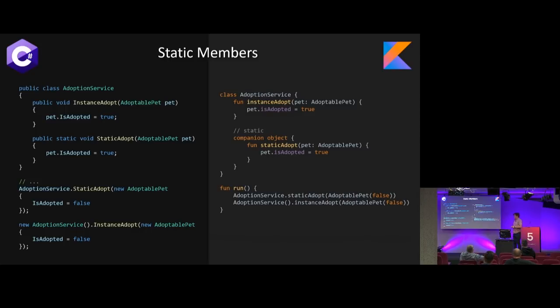But the biggest difference is that when you actually try to execute this in something like Java or JavaScript, you can't just say adoption service.static adopt. Instead, you say adoption service.companion.static adopt. So it ends up adding an actual static property or object within the class itself. So I know it's kind of funky. Does anyone have any questions on that?